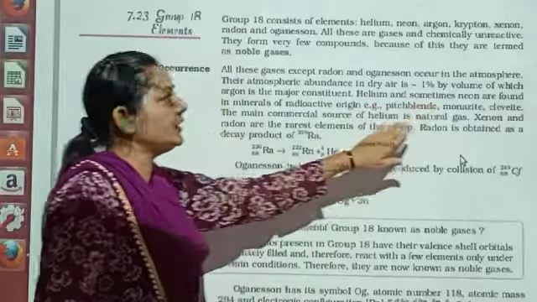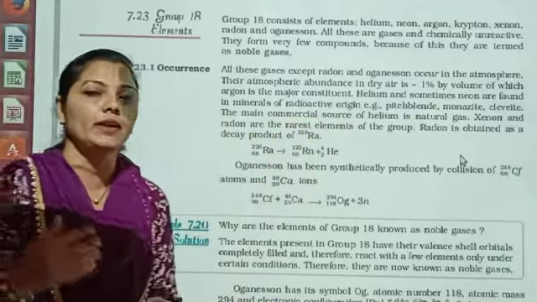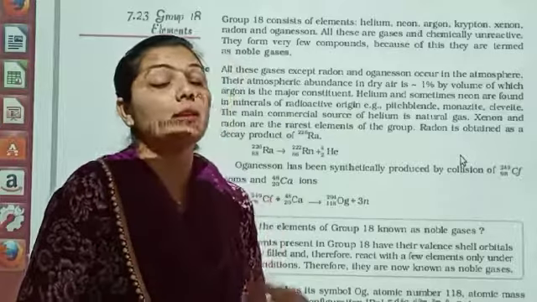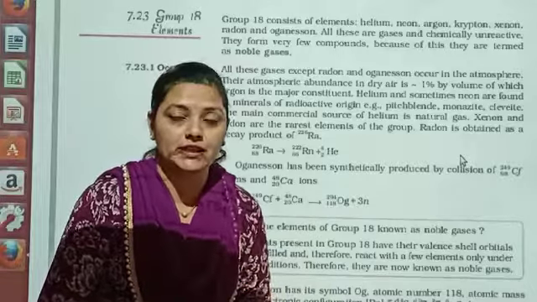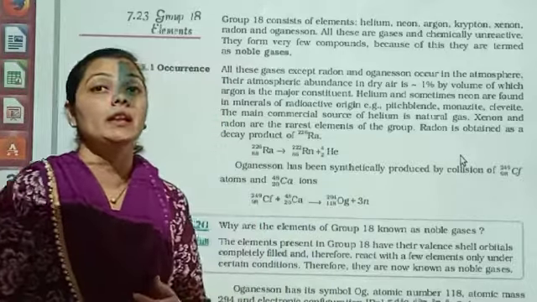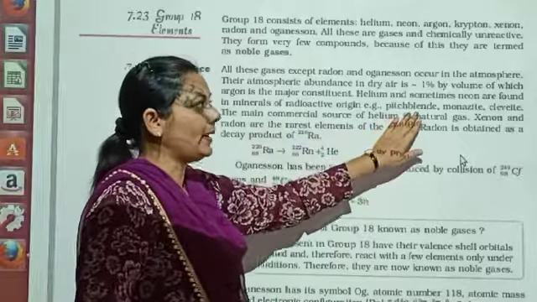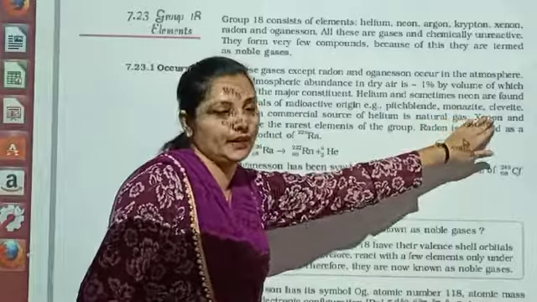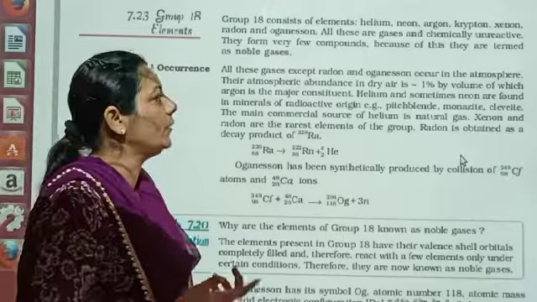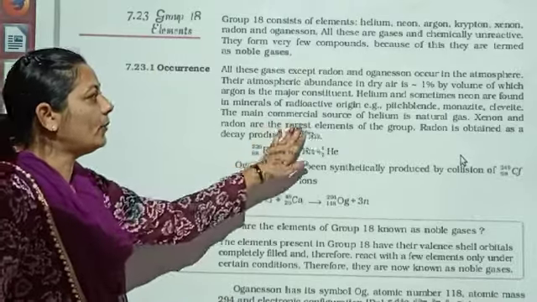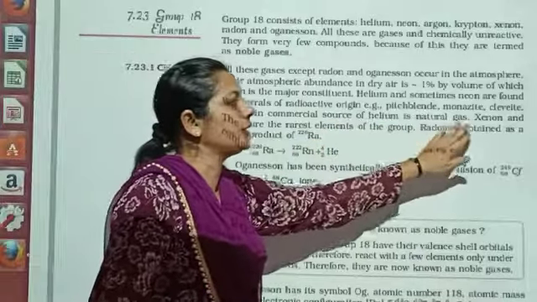Helium and sometimes neon are found in the minerals of radioactive origin. It means it can also be found in radioactive origin. There would be some particular element, okay, and when they are undergoing radioactivity, you will be able to find out the helium and neon. For example, pitchblende, monazite, cleveite. So these are all the radioactive materials from where we can find helium and neon. The main commercial source of helium is natural gas. So helium is available from natural gas.